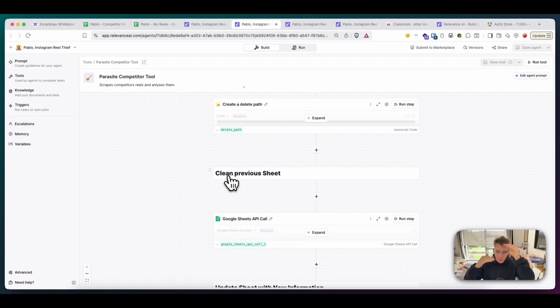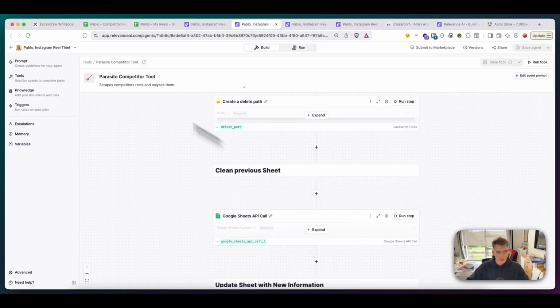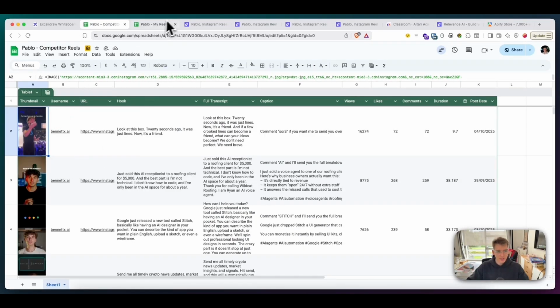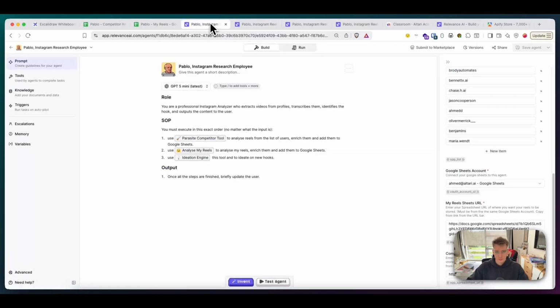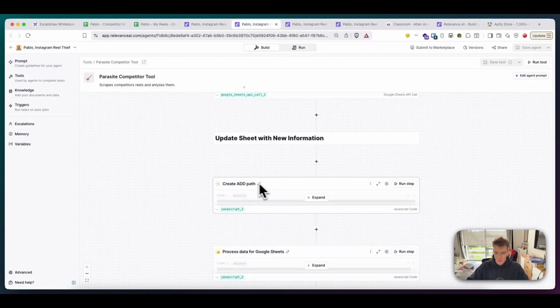We don't want to have too much data in one Google Sheets because A, it looks overwhelming, and B, you might even look at it ever again. So before we add the new data, we clear the previous sheet. So we'll probably just delete all of this and it will populate with the new data. Here you go, update sheet with new information.